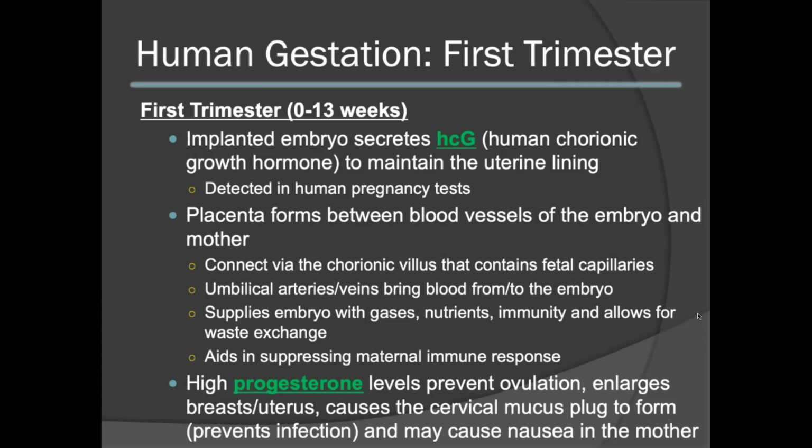High progesterone levels will help prevent ovulation and subsequent fertilization of any other oocytes. Progesterone will also help to enlarge the breast and uterus and cause the cervical mucus plug to form to prevent infection. The high progesterone levels are also attributed to morning sickness or may cause episodes of nausea in the mother.